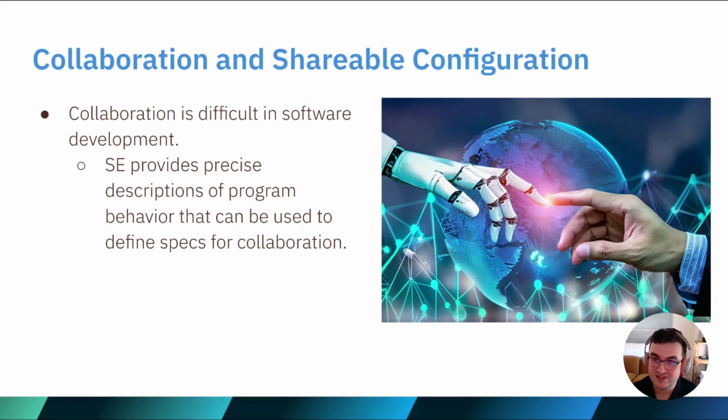Lastly, collaboration is a core part of the software development lifecycle. Careful attention needs to be paid to areas where creative tool design can reduce friction surrounding collaboration. This includes shareable configuration files or shareable intermediate results so that team members can reach a shared understanding of the symbolic execution output faster.